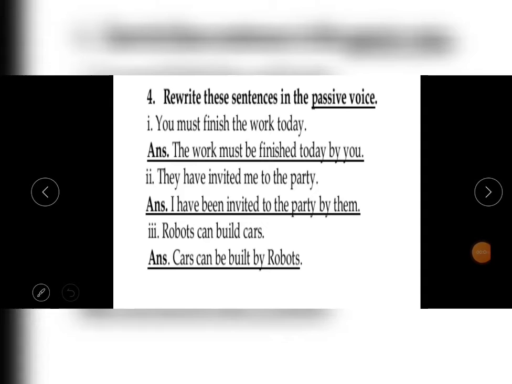Here students, I have taken this exercise which I have already given in your worksheet. Now students, don't keep in your mind that only from the sentences which I have given in the worksheet some sentences will come in your exam. No, you have to learn each and every sentence. You have to do practice of each and every sentence which is already in your textbook. Even do practice of the examples which are given in your textbook.